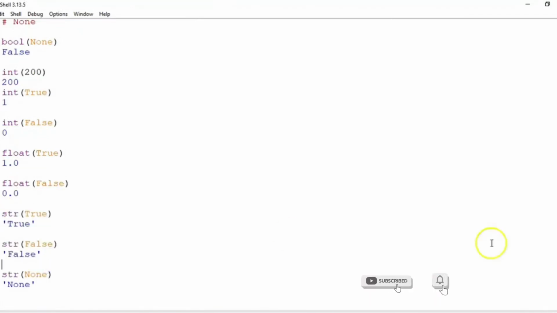All right. So this is what we see with typecasting with booleans. We can convert booleans into integers, floats, or strings. Also, we can convert integers, booleans, strings, as well as none into booleans. And none, 0, 0.0, and an empty string give us a false, and all the rest of the values, when we try to convert into a boolean, give us a true. I hope this makes sense and you have understood how to do typecasting. Okay, that's all for this video. Thank you.